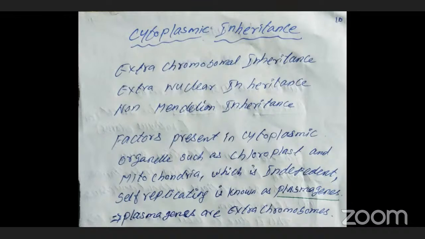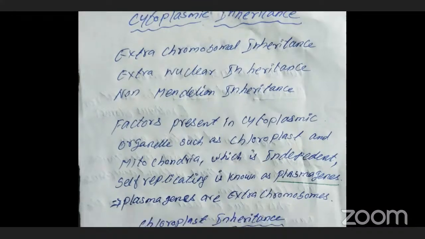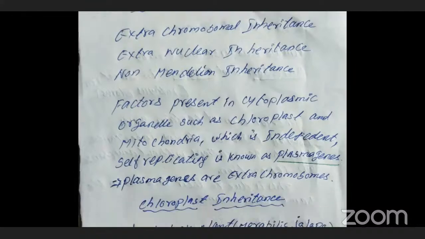Here the particular character will be inherited from one generation to the next by cytoplasmic organelles, the organelles present in the cytoplasm. That is called cytoplasmic inheritance. We will discuss it in detail now. Cytoplasmic inheritance is also known as extra chromosomal inheritance, which is also known as extra nuclear inheritance.